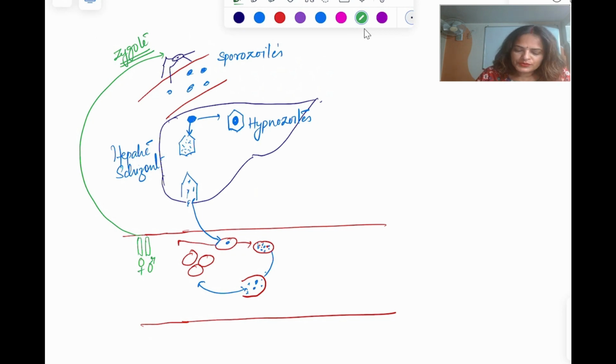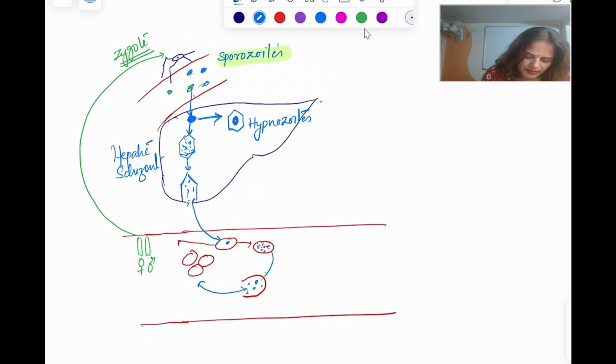So what I have shown here, the mosquito, it is going to inoculate the sporozoite, this one, and within no time this sporozoite will enter within the liver, and within the liver either it will multiply or it will stay as such, or it will be dormant.